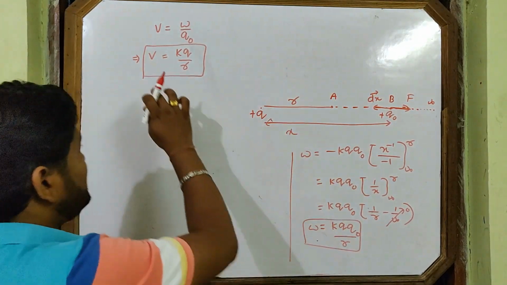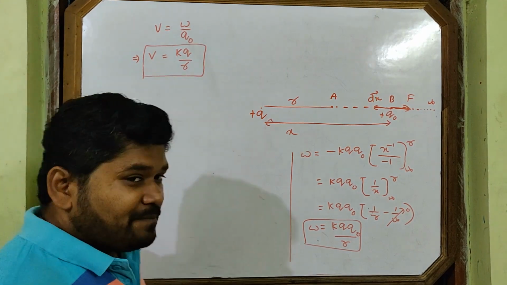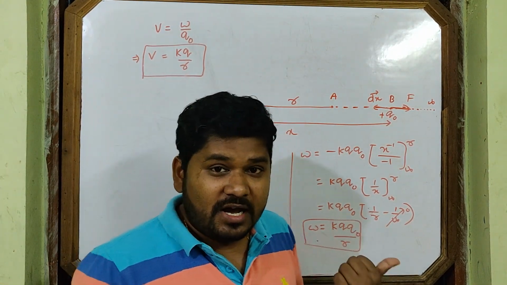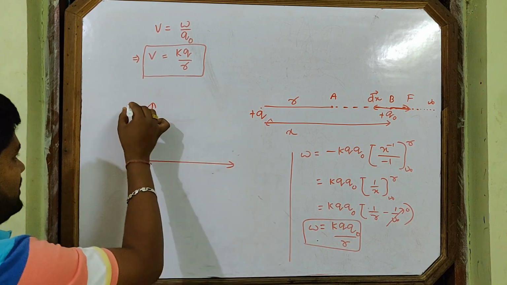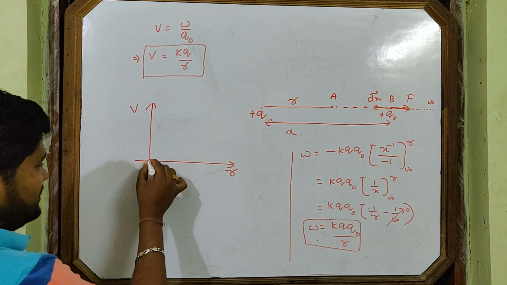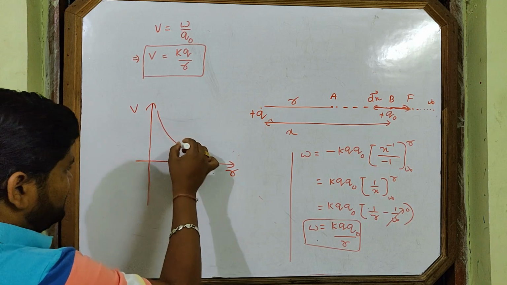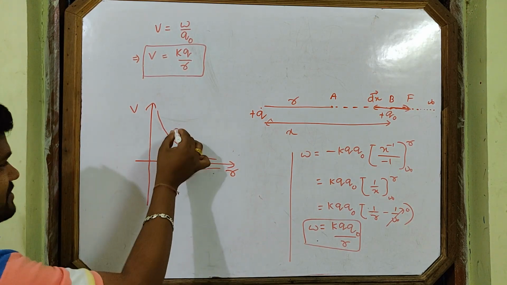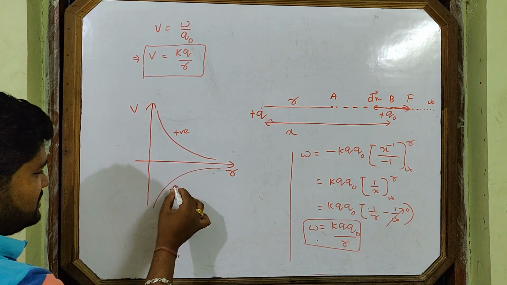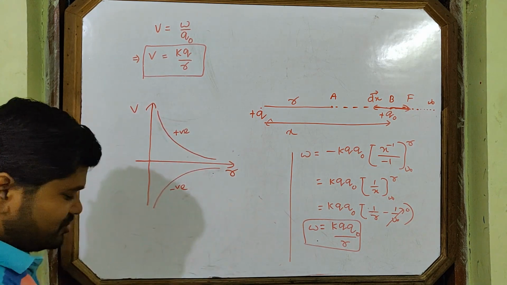Now let's see how potential depends on R. Potential is inversely proportional to R. So now let's draw the graph. V versus R graph. How will the graph be? Inversely proportional graph, and it has two graphs: this is for positive charge, this is for negative charge.